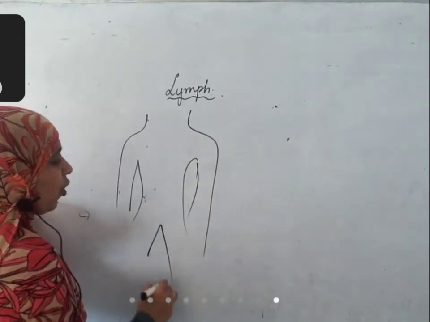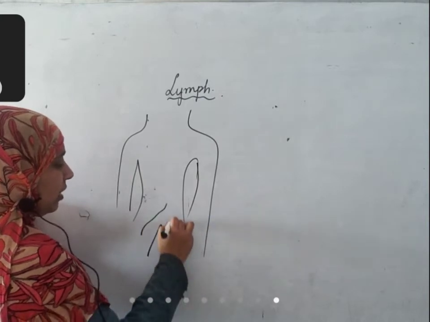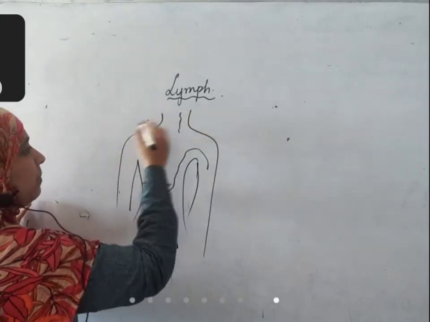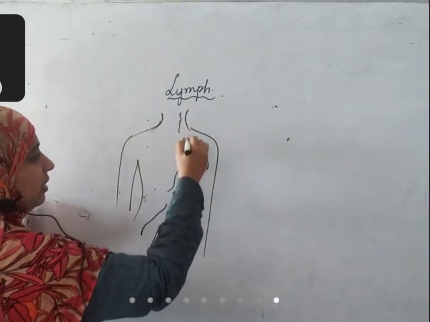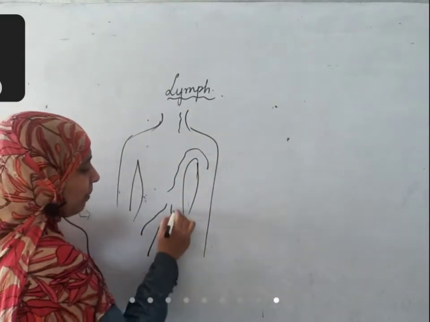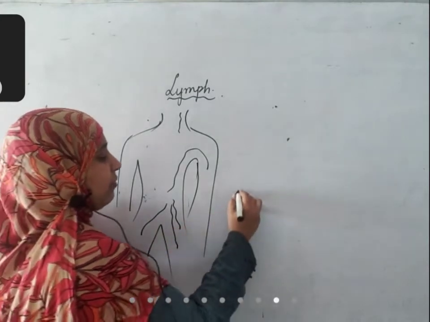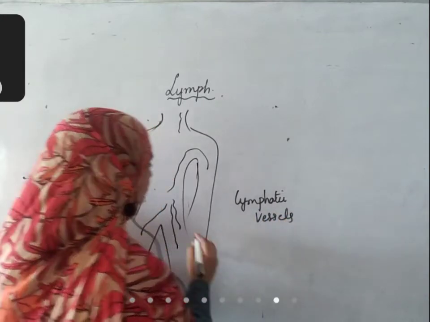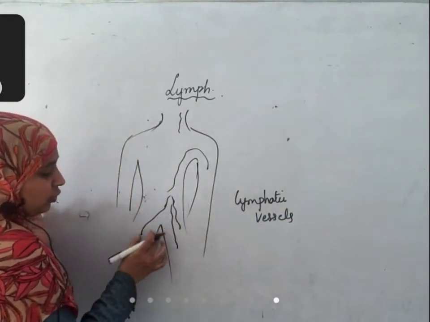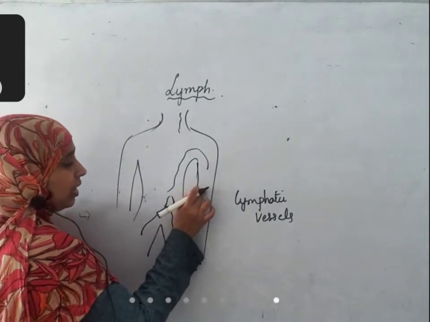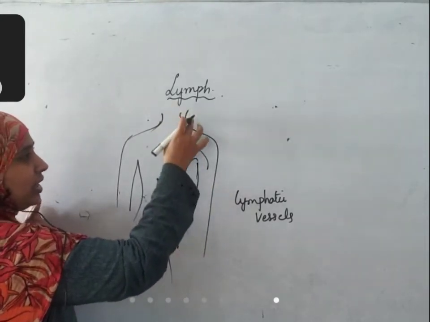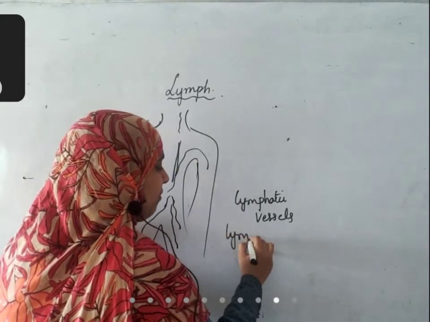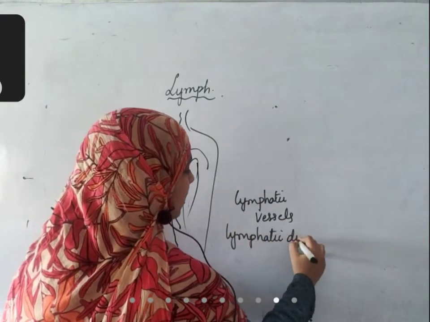So from the lower parts of the body, from the right leg, left arm, left side of the neck and head region, the lymph capillaries will combine to form lymphatic vessels, and all these lymphatic vessels coming from these parts which I have mentioned will form one common duct that is called the lymphatic duct.